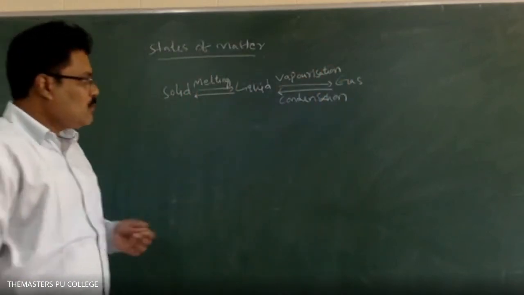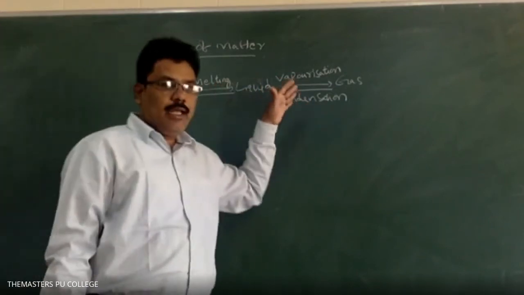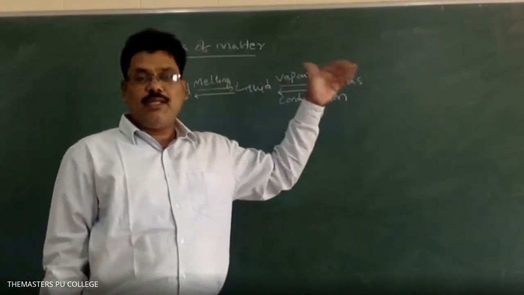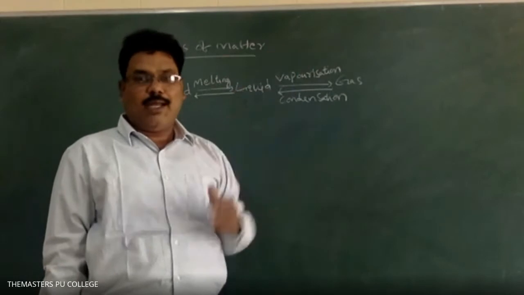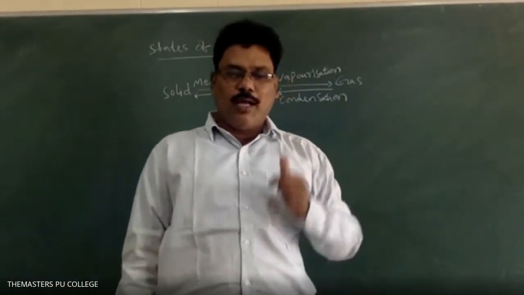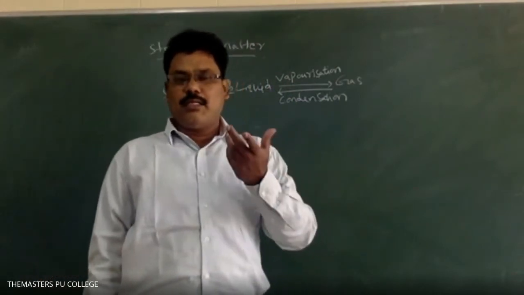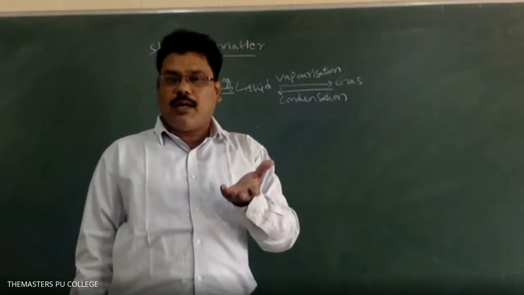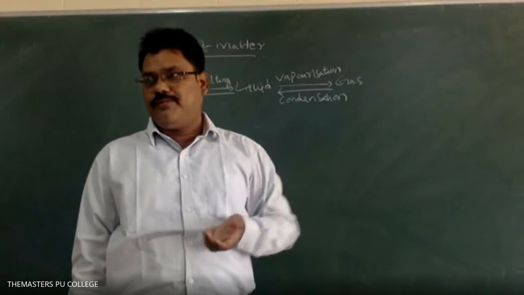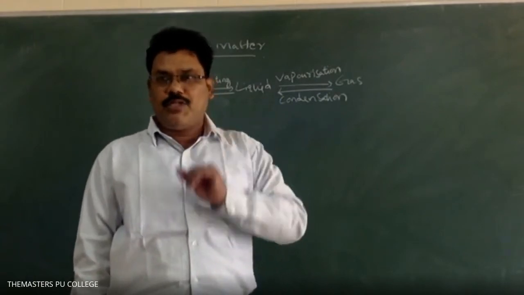Whenever you heat the liquid and it converts to gaseous state, that temperature is known as the boiling point. But the boiling point definition is different. Why? Because any liquid, whenever it converts into a gaseous phase, exerts some pressure. Initially the liquid is not having any pressure.